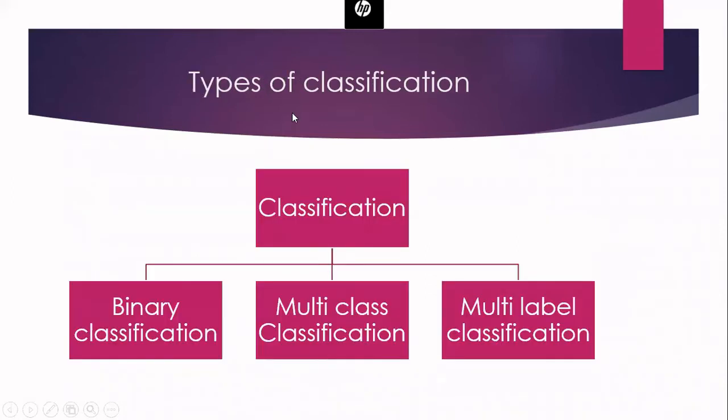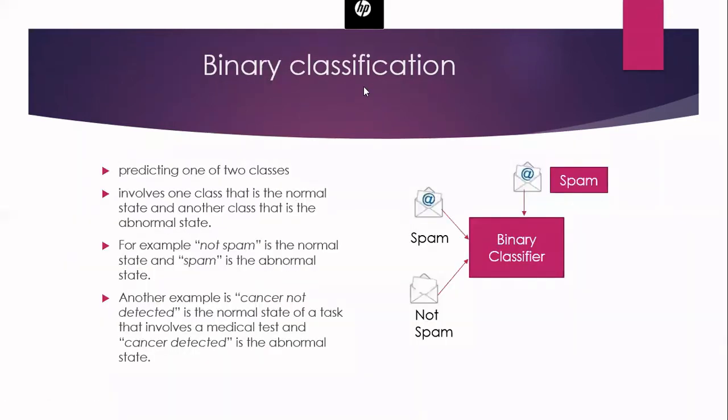And in classification, we have 3 different types. One is called binary classification, another is multi-class classification, and the other is multi-label classification. So let us consider binary classification. Binary means only 2 outputs will be there, 0 or 1. Here in binary classification, we have only 2 labels.